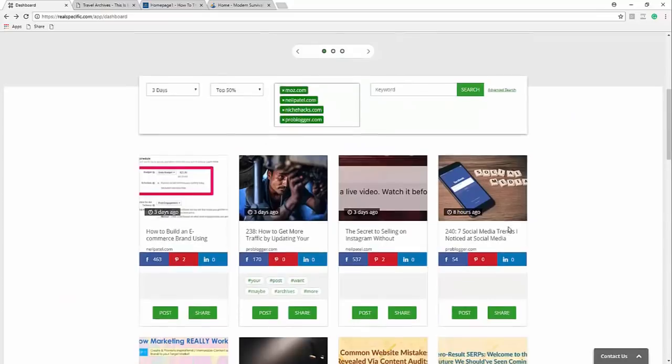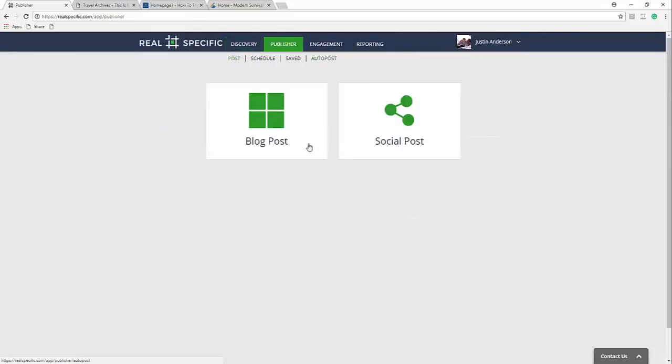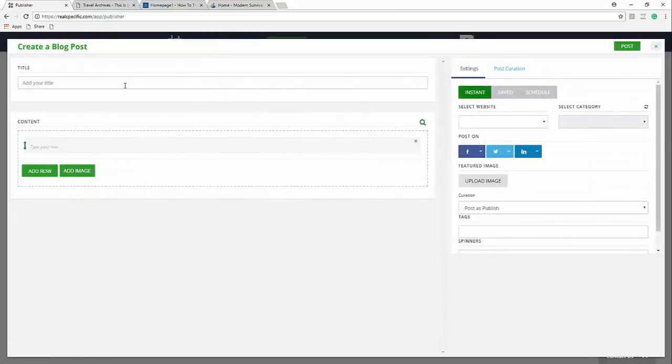And so now I'm going to go up and show you something even cooler. Now I'm going to go to publisher and create my own unique blog post. So let's say that I'm managing social media for a local business and they want much more unique content, not necessarily curated content. So we've provided a solution for that. So, maybe I do top.